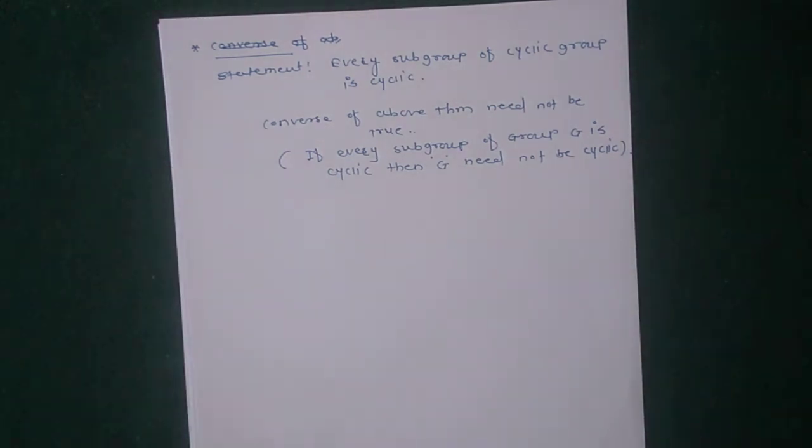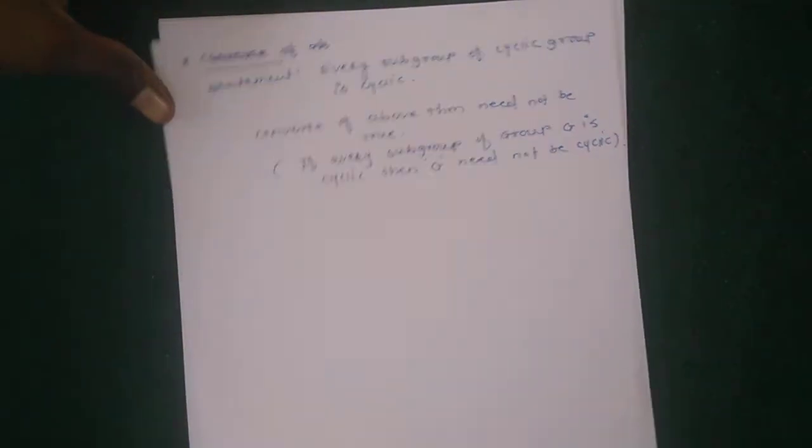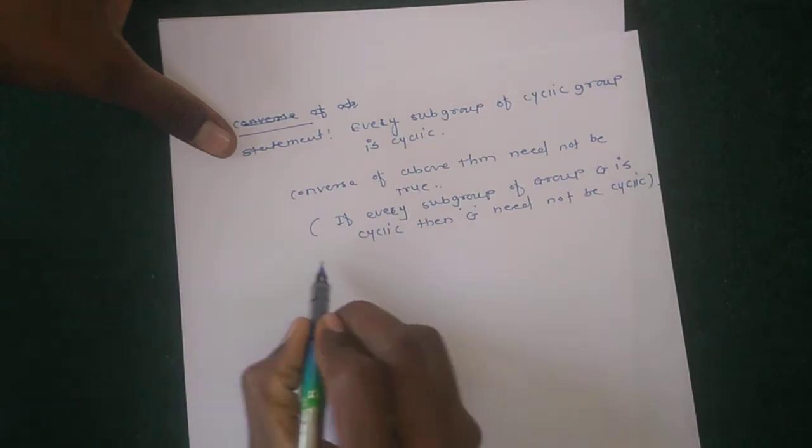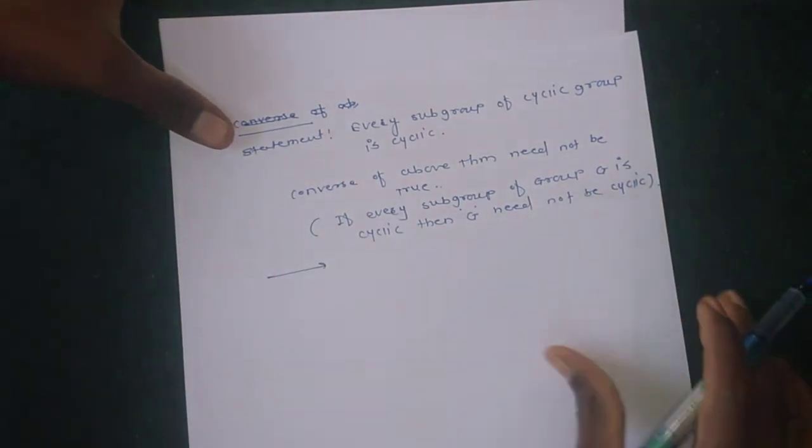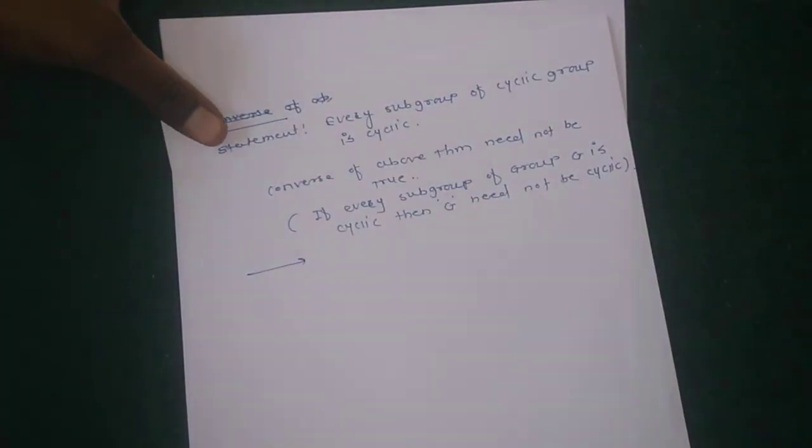So how to prove this? By counter example. Every subgroup of group G is cyclic, then G need not be cyclic.